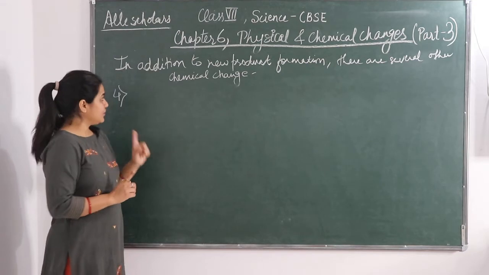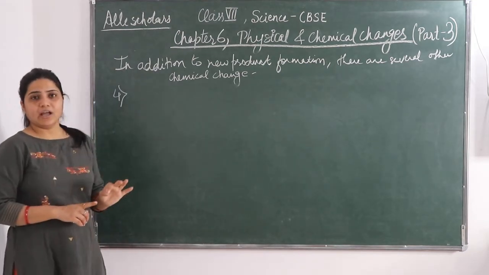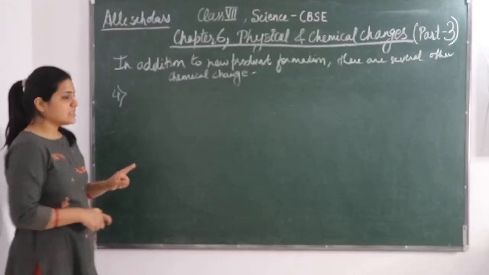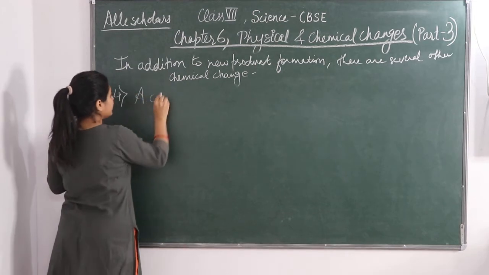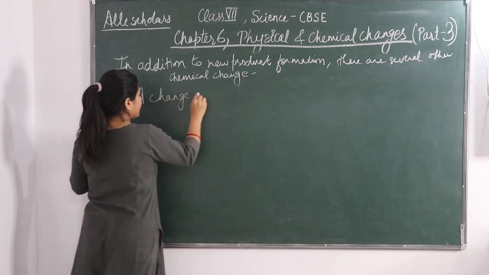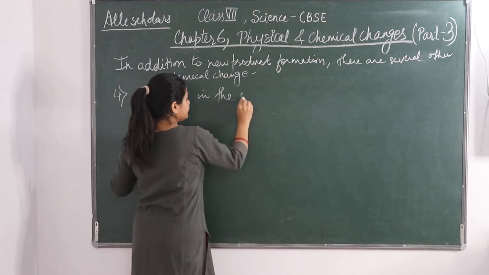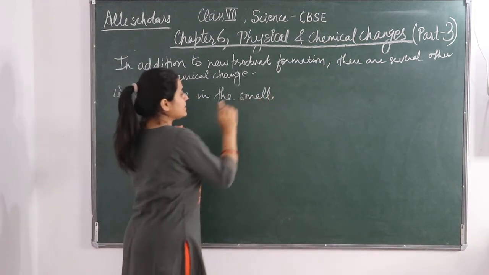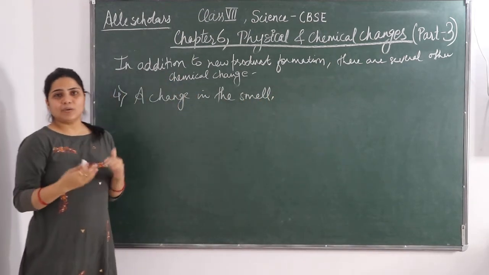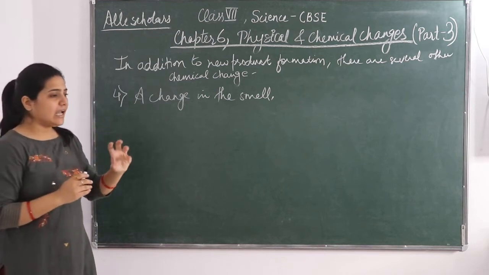Okay, so we have already discussed the three chemical changes, and the fourth chemical change is a change in the smell. Okay, a change in the smell of any substance, this is a chemical change.